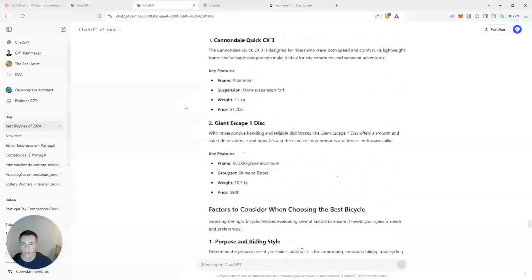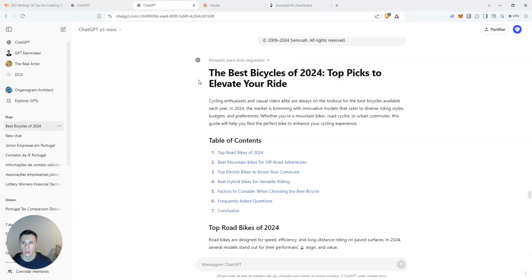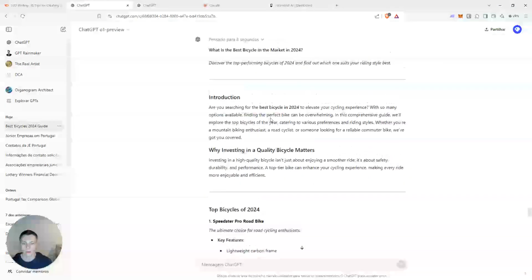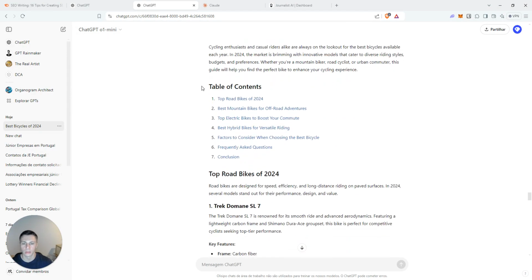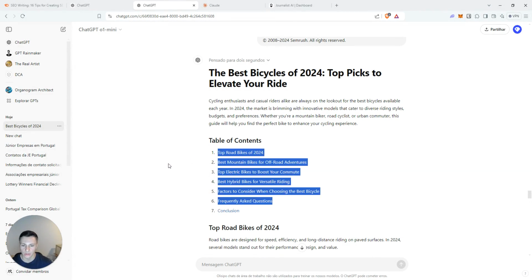Now for the O1 Mini, overall I can see it's much bigger, and I think it took the task better. The other one does not include a table of contents, and in 2 seconds, O1 Mini created a table of contents. Now top right bikes, best sponsors. You can also see the titles are SEO optimized. There is no introduction title. Oh, there is actually a conclusion title, so this is not very good, but the rest of the titles are actually pretty good.